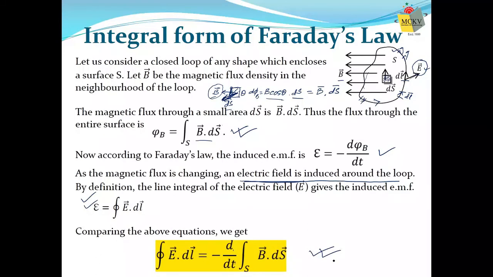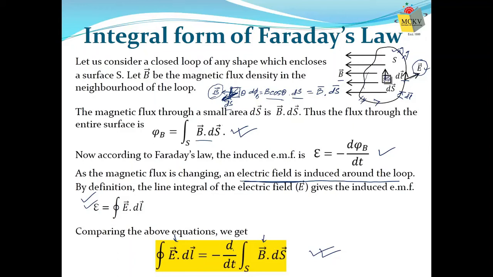This is the integral form of Faraday's law. And you observe here, in this integral form, we have a direct relation between electric field and magnetic field. And what we observe is that if the magnetic field is changed, d/dt is there. If the magnetic field is changed, an electric field is produced. So rate of change of magnetic field can produce electric field. So this is the integral form of Faraday's law.